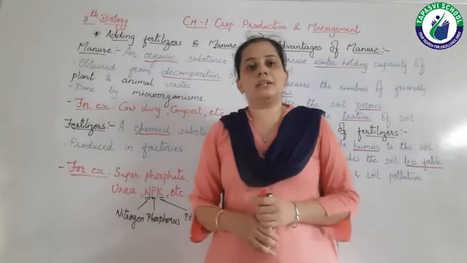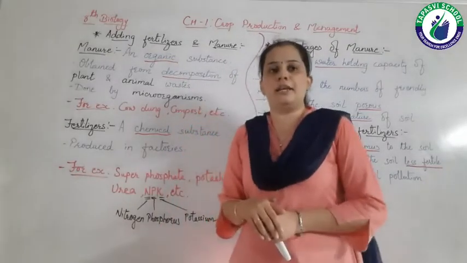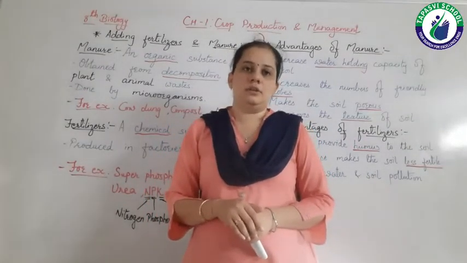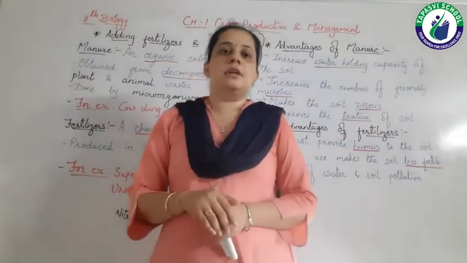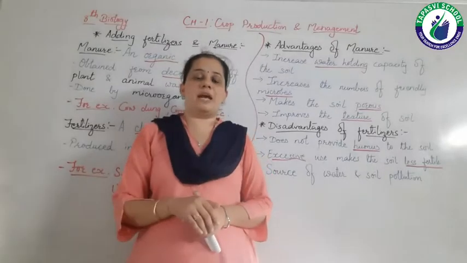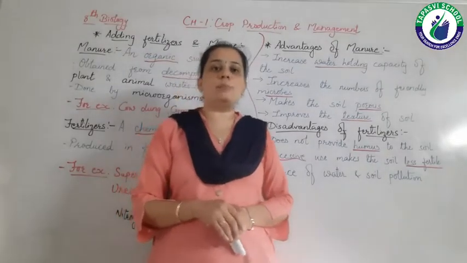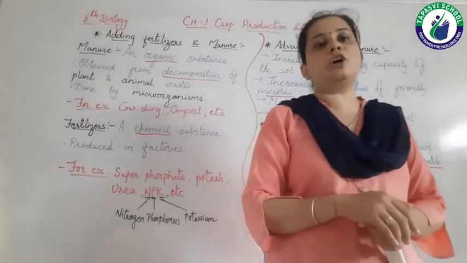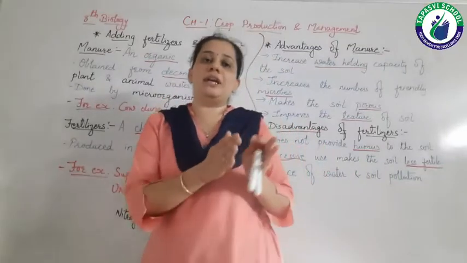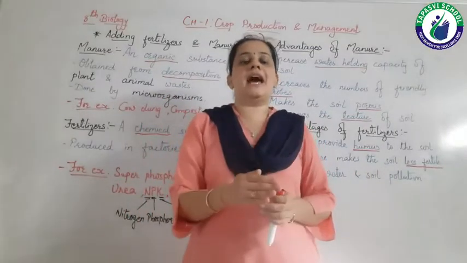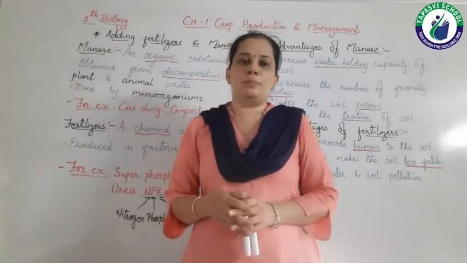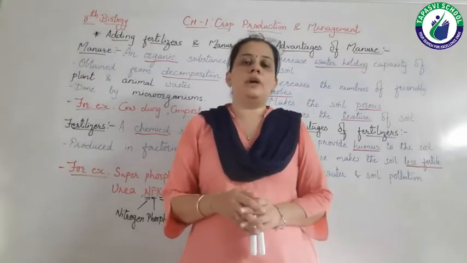So another method of adding nutrients to the soil is crop rotation. Okay, in ancient times in northern India, farmers were practicing this method. What does it mean? Crop rotation means we are growing crops alternately. Once we grow one type of crop, then after it is harvested, we grow another type of crop. So that is known as crop rotation.